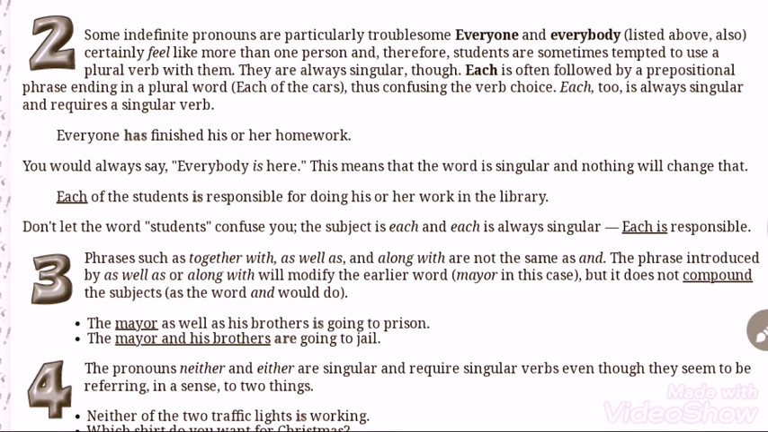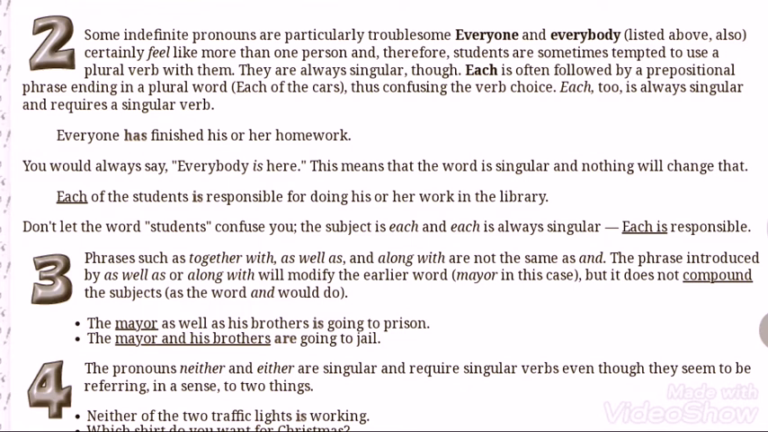Rule number 3, phrases such as together with, as well as, and along with are not the same as and. The phrase introduced by as well as or along with will modify the earlier word, mayor in this case, but it doesn't compound the subjects as the word and would do. The mayor as well as his brothers.